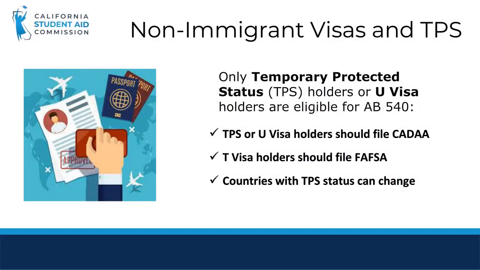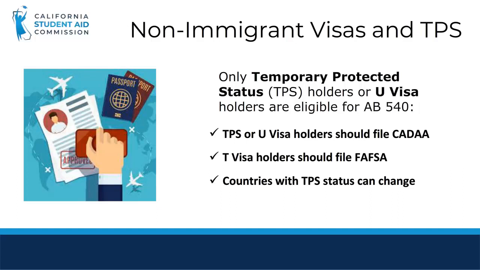Generally speaking, and with few exceptions, students holding a non-immigrant visa will not be eligible to apply for state financial aid. One exception to this is students who have TPS, or Temporary Protected Status. Temporary Protected Status is assigned by the Secretary of Homeland Security due to conditions in the country that temporarily prevent the country's nationals from returning safely, or in certain circumstances where the country is unable to handle the return of its nationals adequately. For example, an ongoing armed conflict, an environmental disaster, or an epidemic.